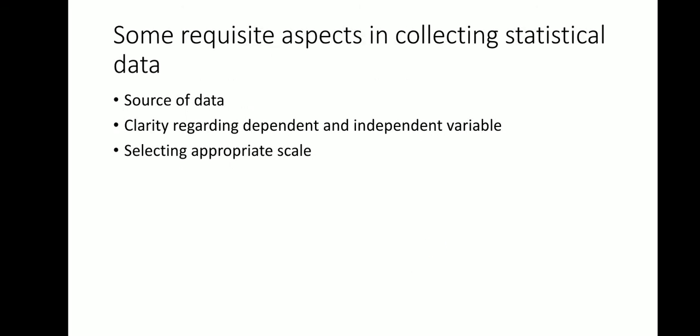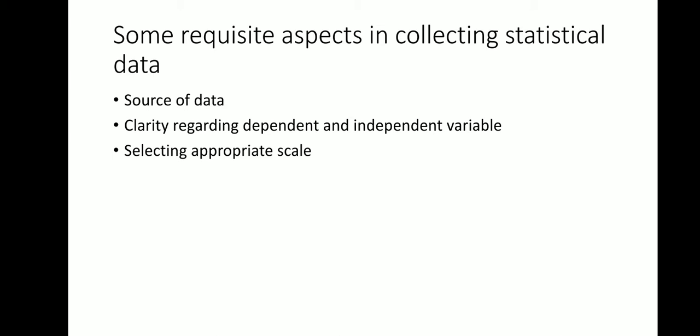There are some requisites or aspects in collecting statistical data. Number 1, the source of data should be correct, otherwise information drawn from the data is of no use. Number 2, clarity regarding dependent and independent variables. When you put it on graph paper, you need to understand which one is the dependent variable and which is independent.